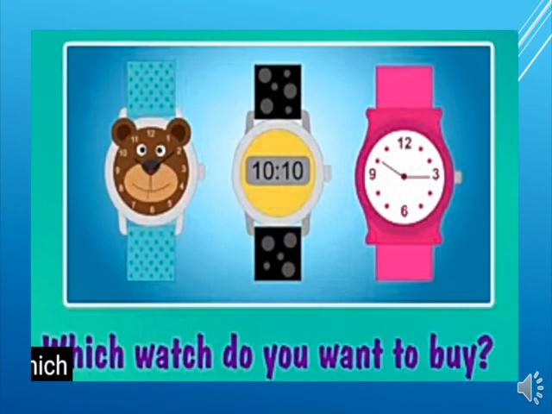Which watch do you want to buy? Children, which is an interrogative adjective. Why is it an interrogative adjective? Because it is followed by a noun. Can you see the noun there? Watch. Watch is a noun. Okay, children?